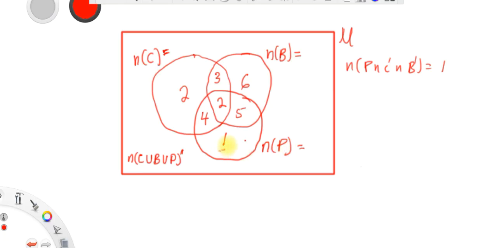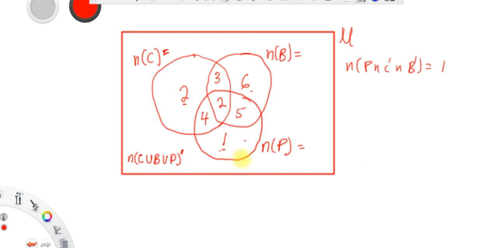So the question can ask you to find the number of students who offer only one subject. Those who offer chemistry only are offering only one subject. Those who offer biology only are also offering one subject. Those who offer physics only are also offering one subject. If the question says the number of students who offer chemistry only, you know that the answer is 2. If it says biology only, you know that is 6. If it says physics only, you know that is 1.